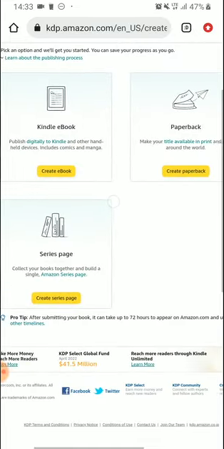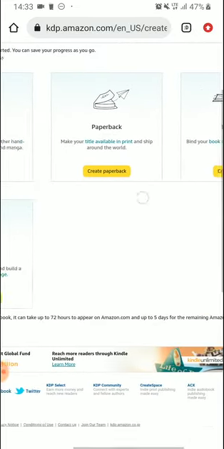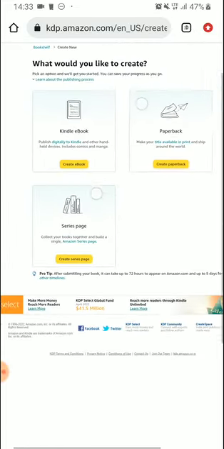Now we have the Kindle ebook, paperback, hardcover, and series. Now in this course, we're focusing on only Kindle ebook and paperback. Now what are their differences? Kindle ebooks are books that can be read on devices: smartphones, laptops, iPads, and so on. They are soft copies of books, while paperbacks are the hard copies. So you can publish the same book as both Kindle version and paperback version. It helps increase sales, so it's advisable.